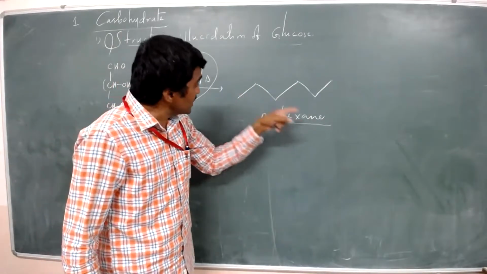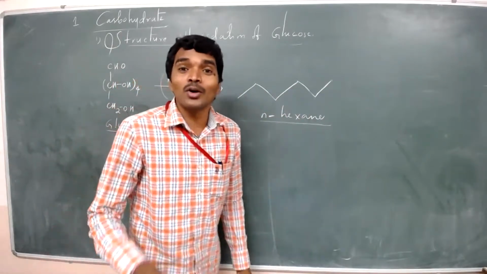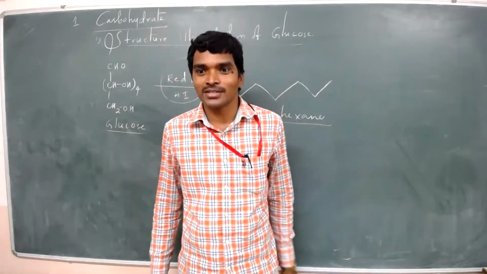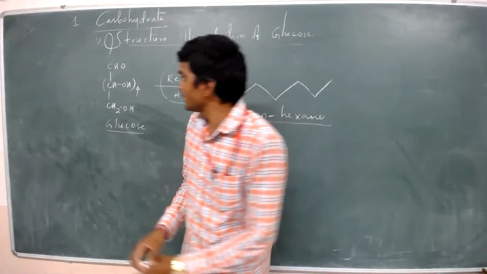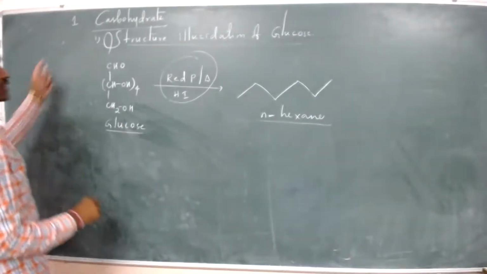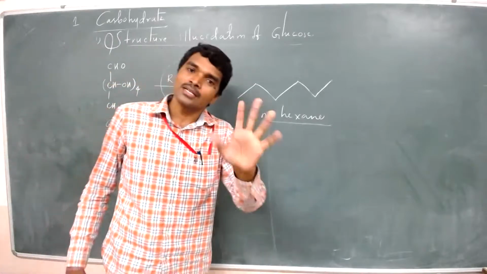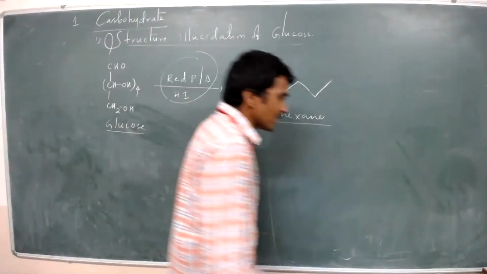This reaction confirms that glucose has 6 carbons. This is reaction number 1. By this test, glucose has 6 carbons.